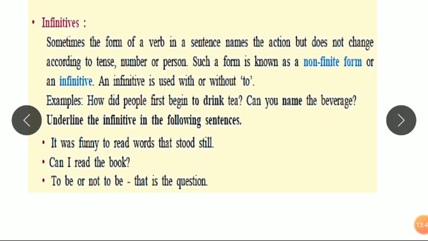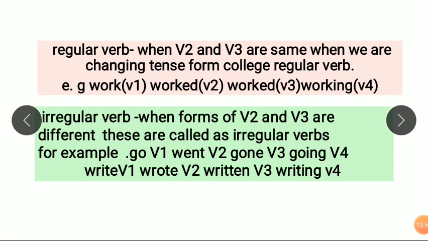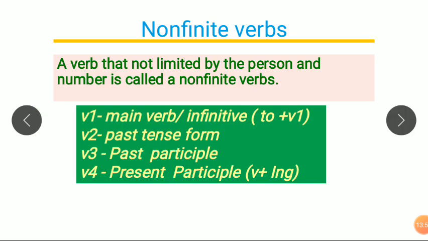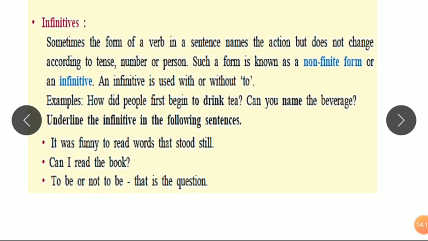Now let's turn to our topic again: non-finite verbs. We had seen V1, V2, V3 and V4, which we used to change our tense forms. In non-finite verbs, first is the main verb. One by one we are going to see it. One main verb is called an infinitive, which is to plus V1.